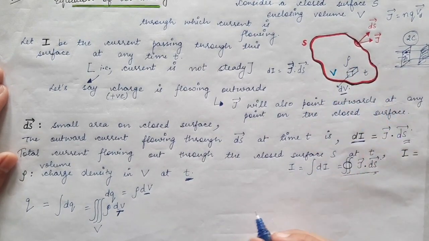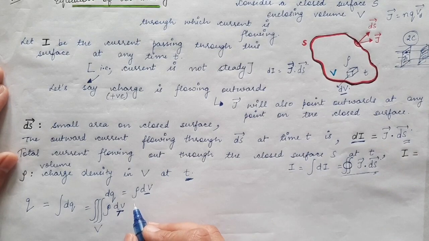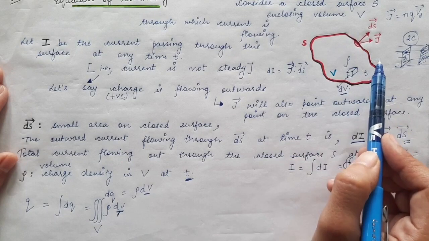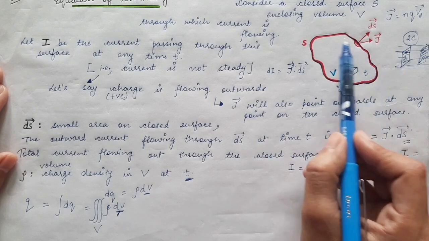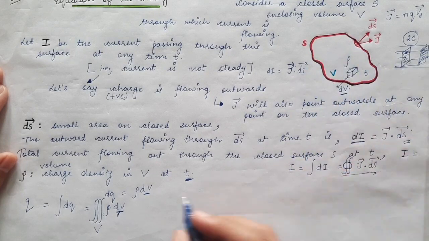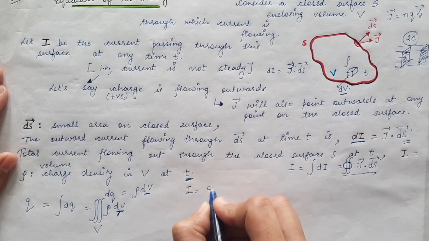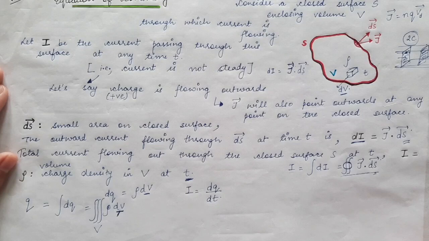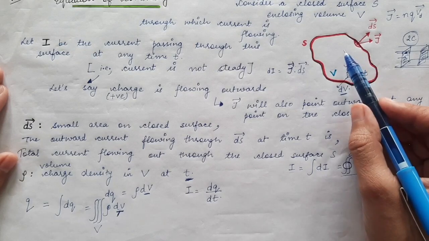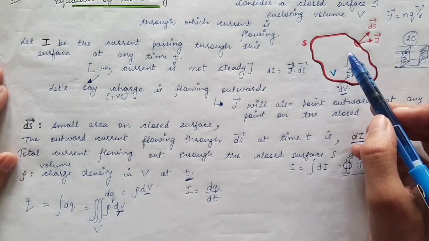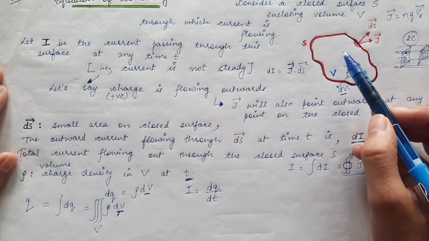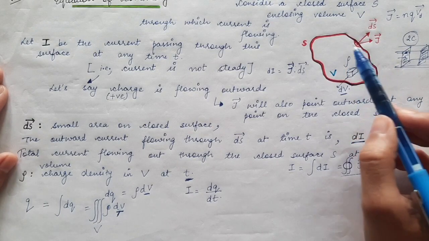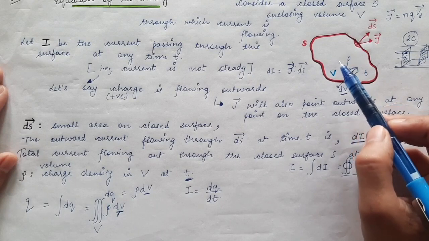Now what is the amount of current which is flowing through this closed surface at time t? Now current is given by dq by dt. But over here the number of charges with time are decreasing as the charges are moving in the outward direction. So the number of charges inside the volume are decreasing with time.